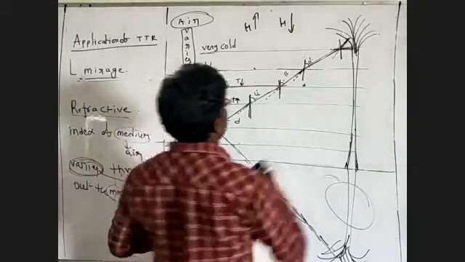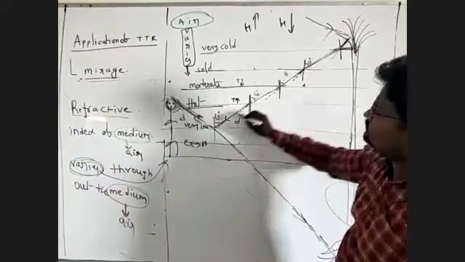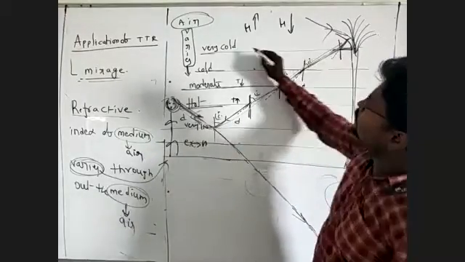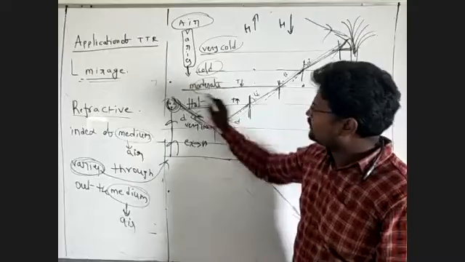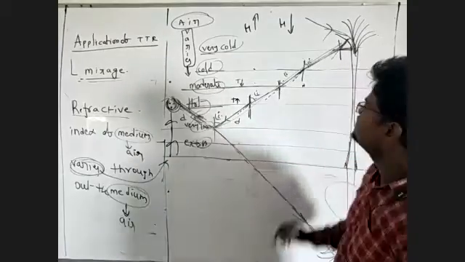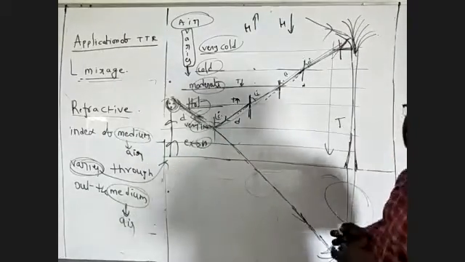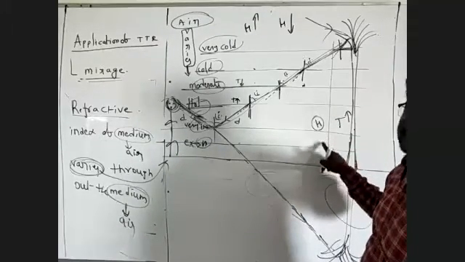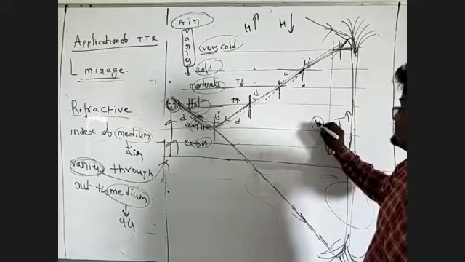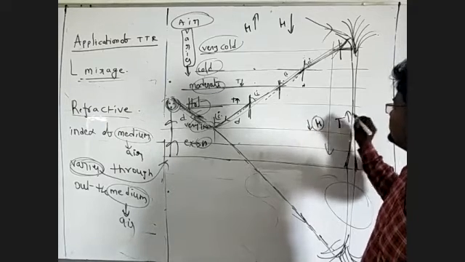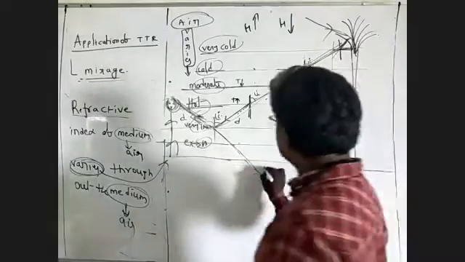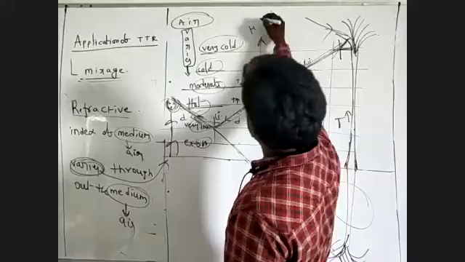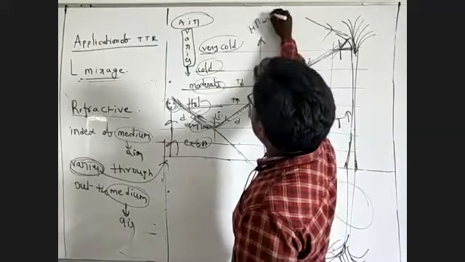Now in this situation, the light is coming from the tree. Very cold, moderate, hot, very hot, extremely hot. Going down means temperature increases, and the refractive index decreases with depth. Now we are moving up, and the refractive index increases with height.